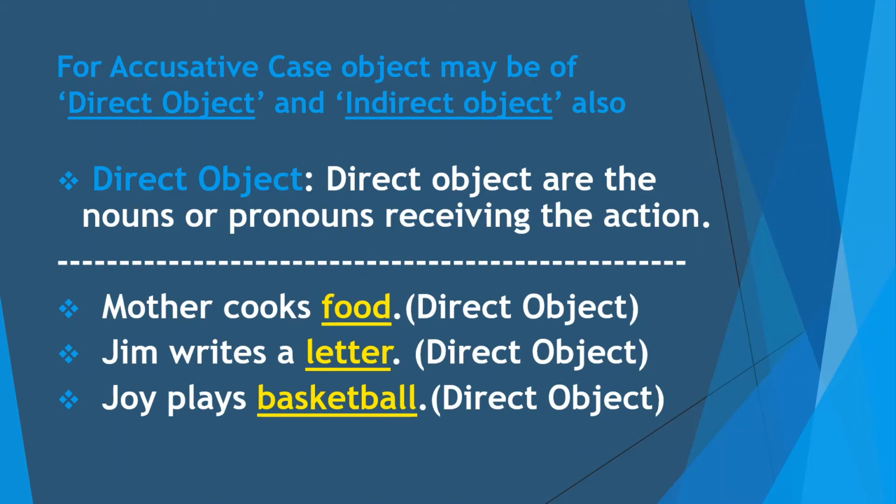So for accusative case, the object may be a direct object and an indirect object also. Means in the sentence, we can see direct or indirect objects both, or only a direct object or an indirect object. But what is meant by direct object? Direct objects are the nouns or pronouns receiving the action. Means the object which receives the action, or the receiver of the action, is called the direct object.